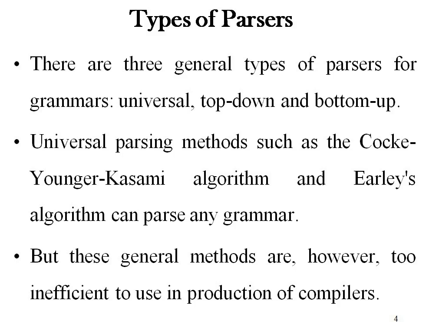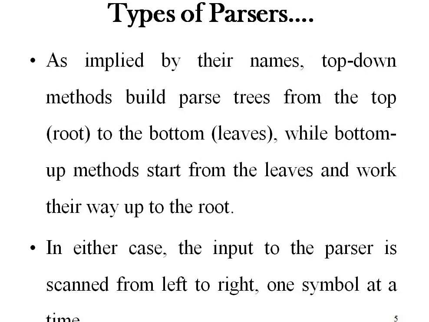So these parsers cannot be efficiently applied on each and every grammar. Still, we have some methods which perform universal parsing, like the Cocke-Younger-Kasami algorithm and Earley's algorithm, but again, as I said earlier, these are very inefficient to be used in compiler construction.